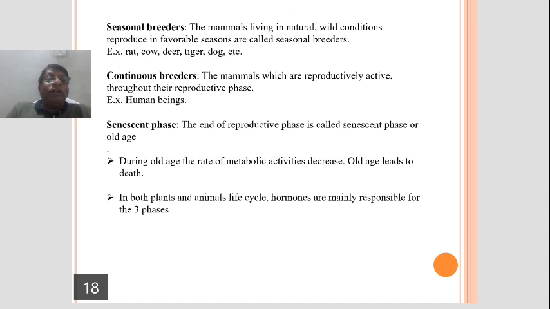Okay, this is the reason. Next, in both plants and animal life cycles, hormones are mainly responsible for the phases. For the 3 phases.